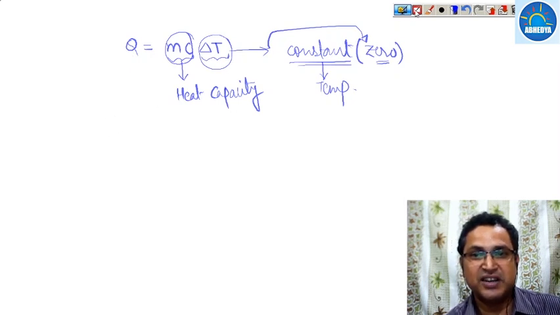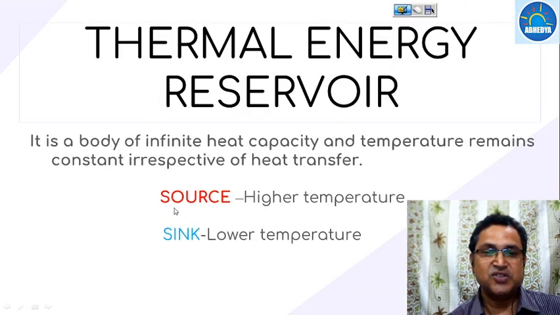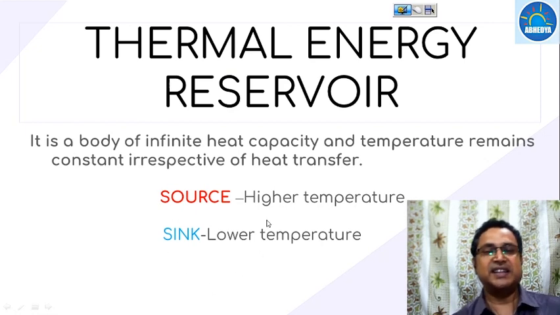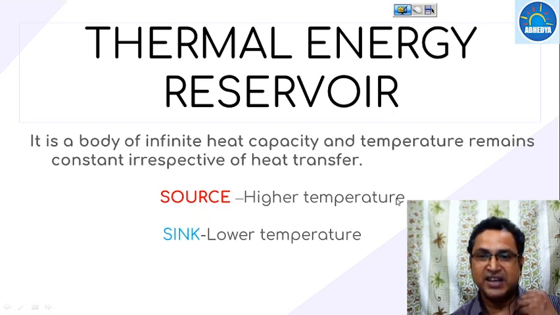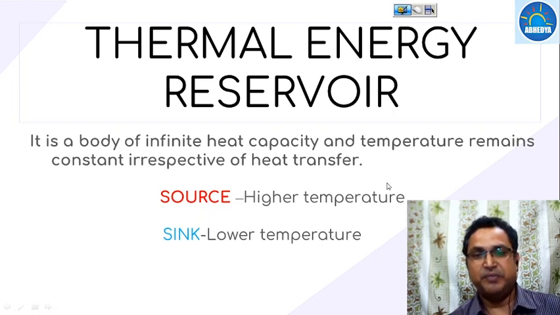Now there are two types of bodies. One is known as the source and the other is known as the sink. A source is a thermal energy reservoir kept at a high temperature, which always delivers heat, means it always gives the heat. And a sink is a body at a lower temperature which absorbs all the heat.